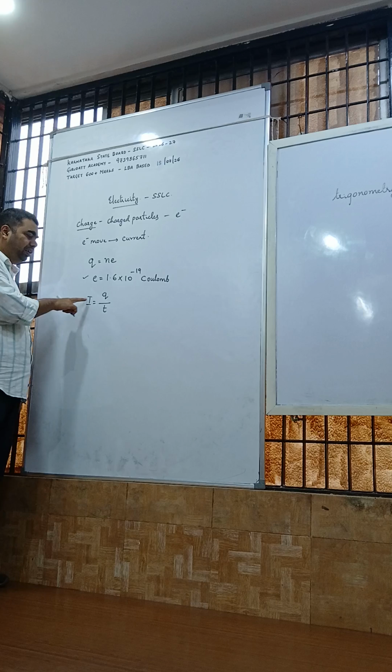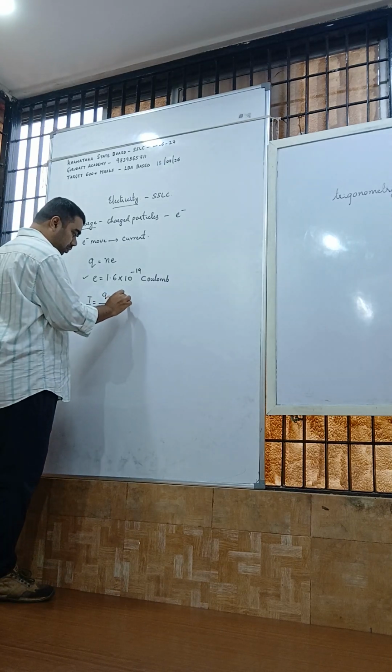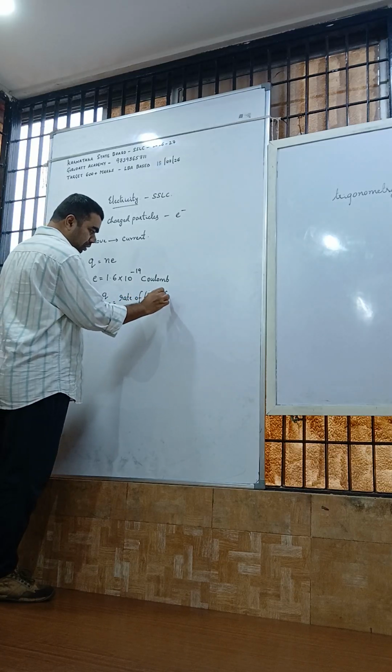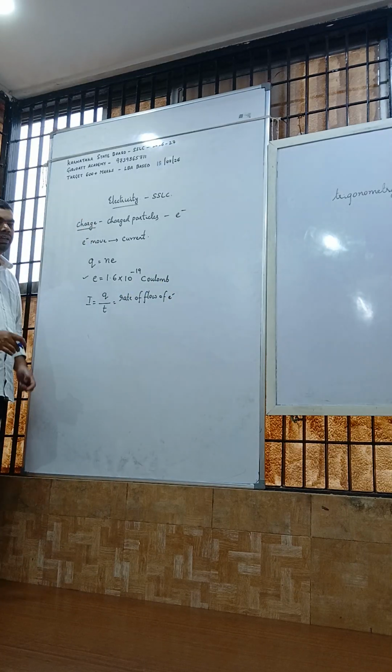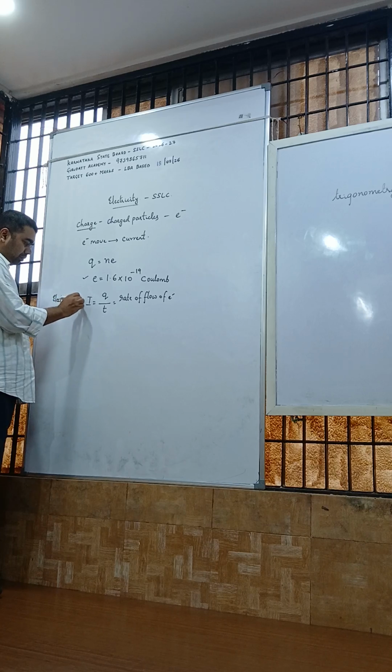So what is current? Rate of flow of electrons. Rate of flow of electrons is called current. Rate of flow of charge is called current. We can also call it electric current. Electric current. Okay, any doubt?